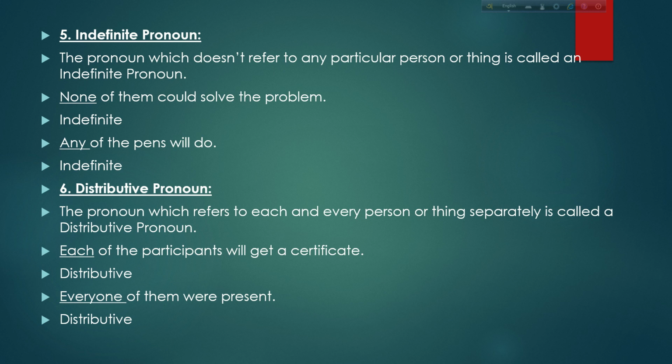Number six, distributive pronoun. The definition here: the pronoun which refers to each and every person or thing separately is called a distributive pronoun. That is, every person or thing separately. This is distributive. Each of the participants will get a certificate. Here, each is distributive pronoun. Every one of them was present. Here, everyone, distributive pronoun.